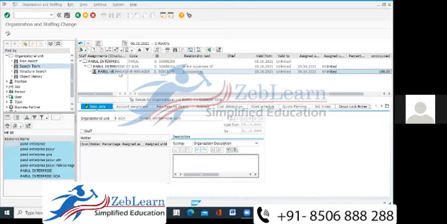This means whatever is available will be displayed. Like in social media we use a hashtag to find whatever comes under it, the same way in SAP we use the star.